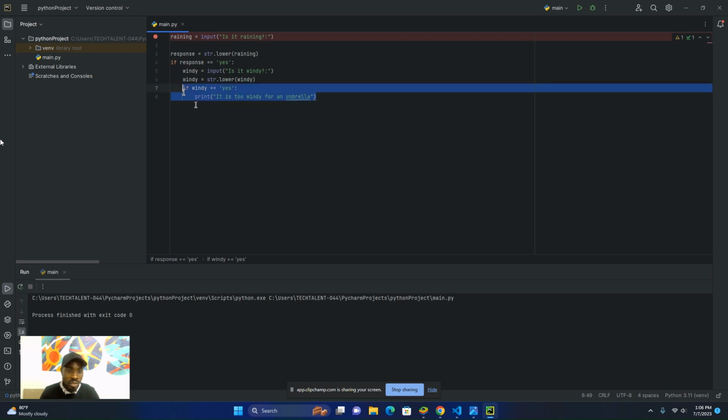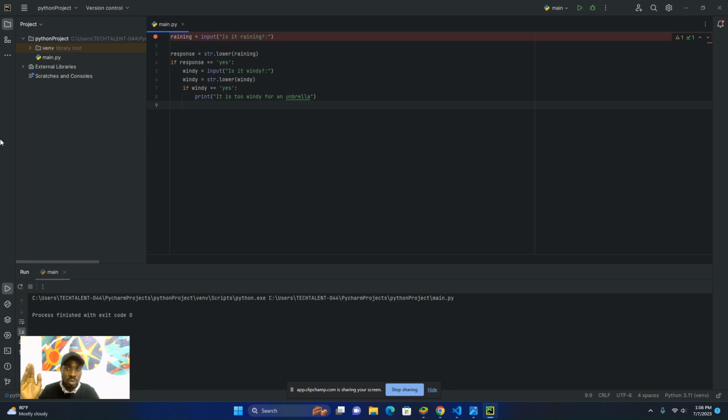But if this condition is false, we want to execute another line of code. Here we are not having more than two conditions. We only have two conditions. So if it is windy, execute that line of code. If it is not windy, don't execute that code.